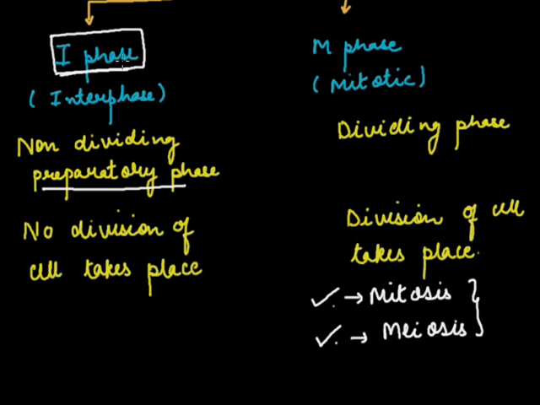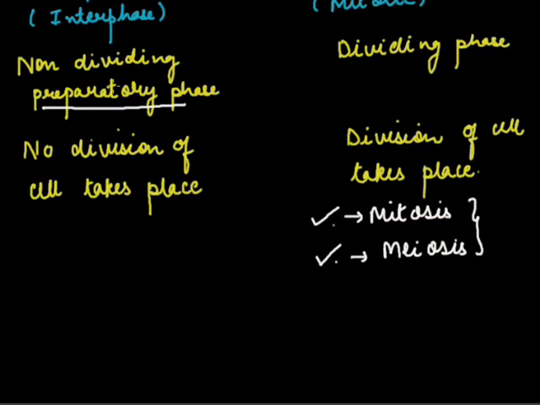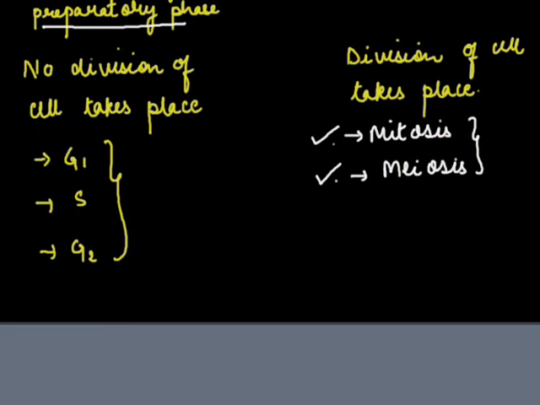Now let us draw a cell cycle, and before drawing the cell cycle, this I phase is further divided into three parts. It is the G1 phase, the S phase and the G2 phase. These are the phases of interphase. Now let us discuss each of these phases in brief. To begin with the G1 phase.